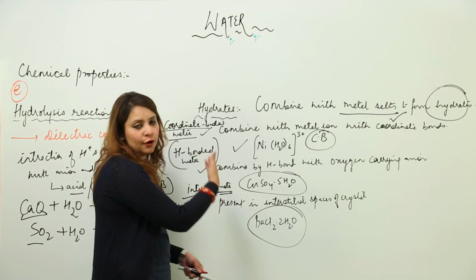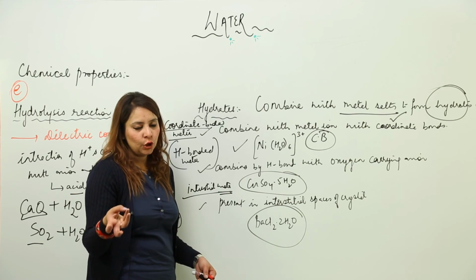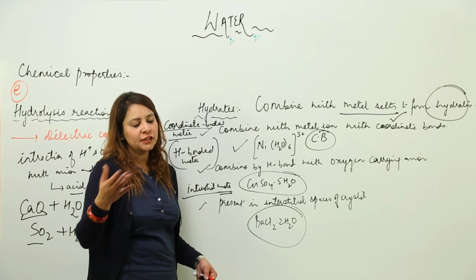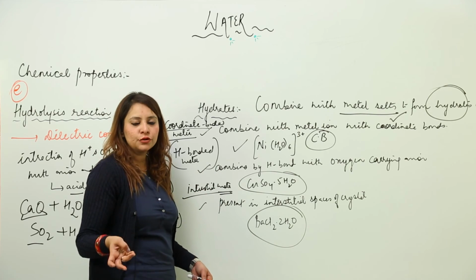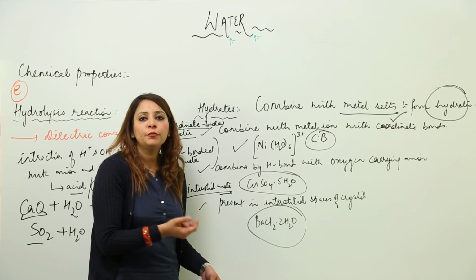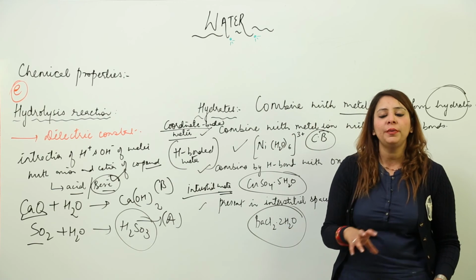So these three kinds of hydrates we find depending upon the bond. It can be coordinate bonded water if it is linked with a coordinate bond, hydrogen bonded if it is linked by a hydrogen bond, and interstitial if present in the vacant spaces. So with this we finish the chemical properties of water.